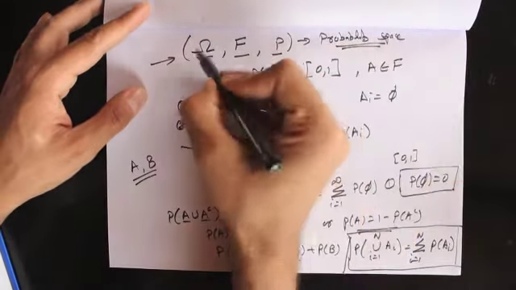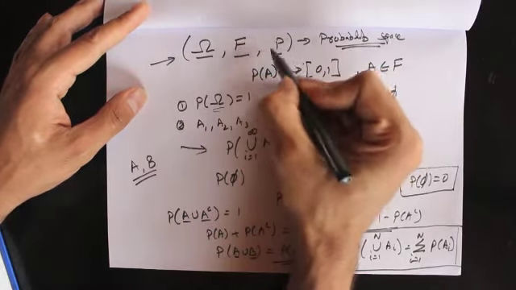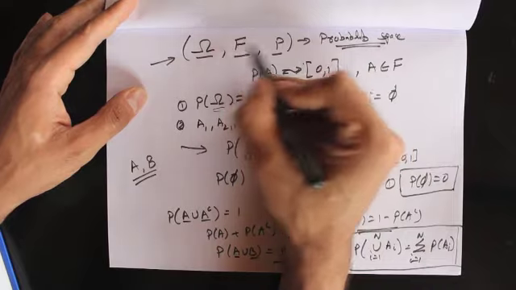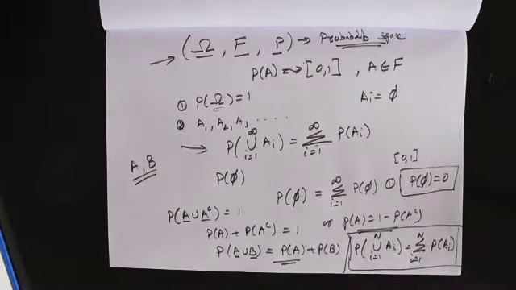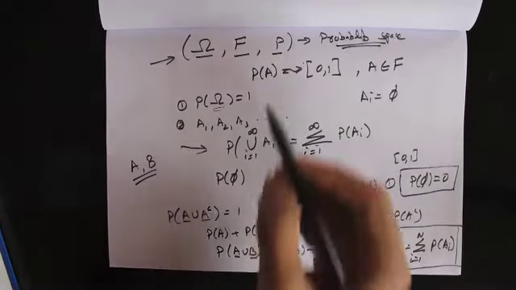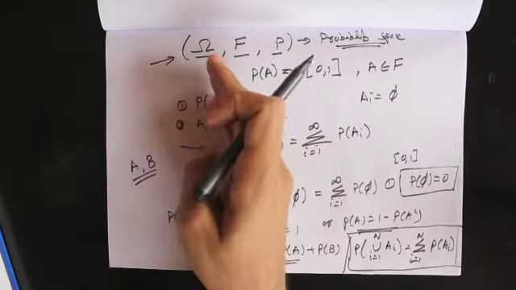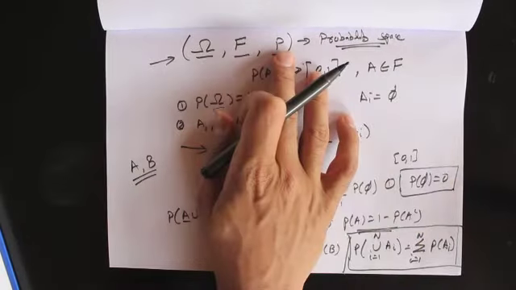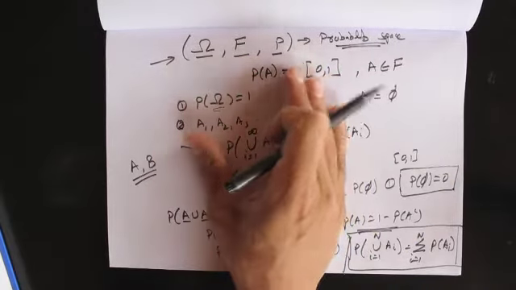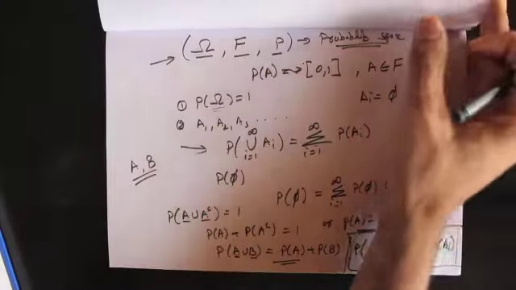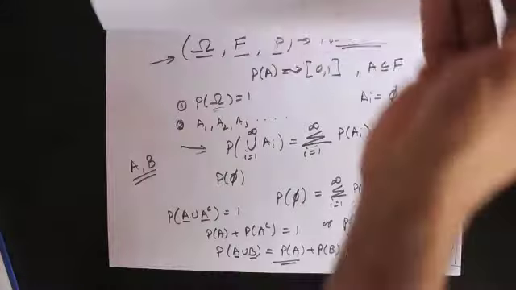Okay, so for a probability space we need a sample space, we need a sigma algebra, and we need a probability measure that operates on that sigma algebra. As far as I'm concerned, the way I think about it is, a sigma algebra is basically a collection of all those sets for which a probability measure is defined. Okay, that's another way to look at the same thing, right? Cool. So far we've talked about a sigma algebra, then I showed you what a probability measure is.